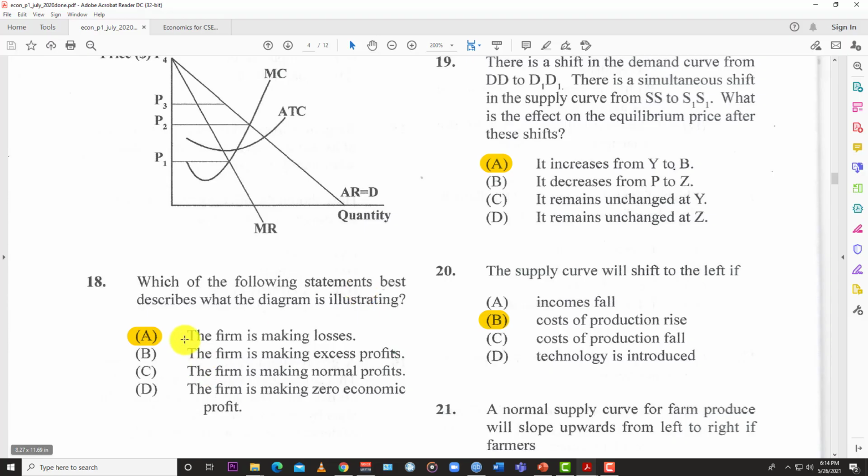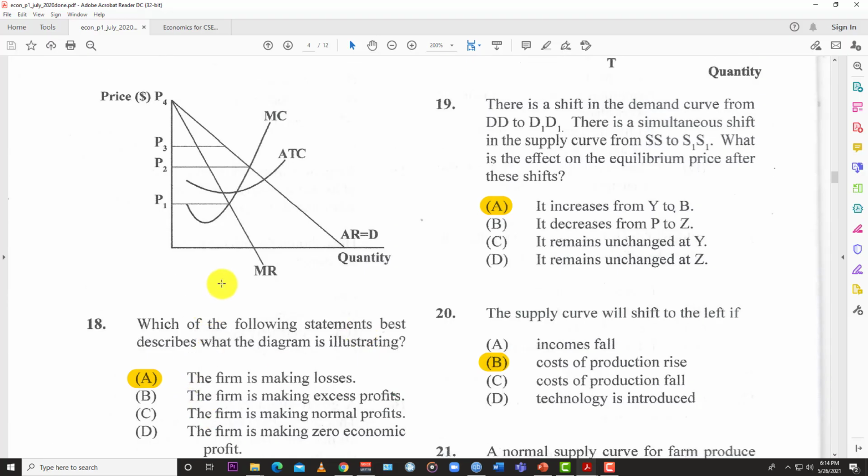So if we look at the diagram, we said the firm maximizes profit where MR equals MC. So that's where marginal revenue equals marginal cost. And so this is the marginal cost curve here, and it intersects the marginal revenue curve here, right? So this is the price right here. So they're charging this price at a profit maximizing position.